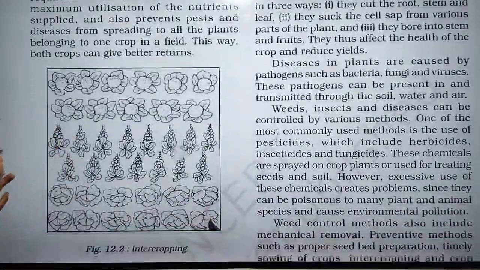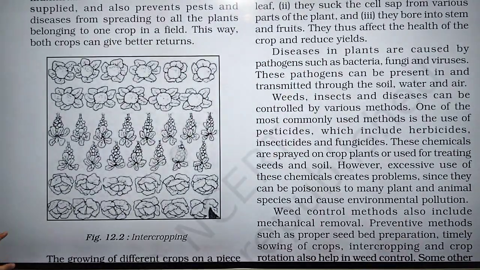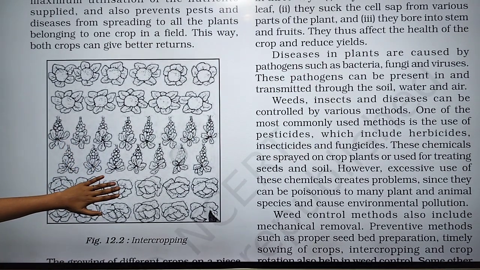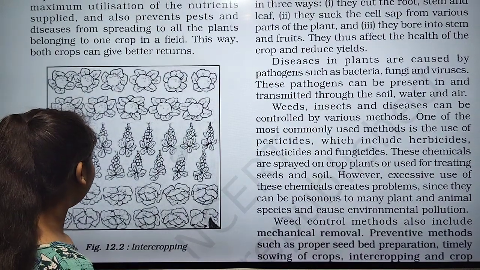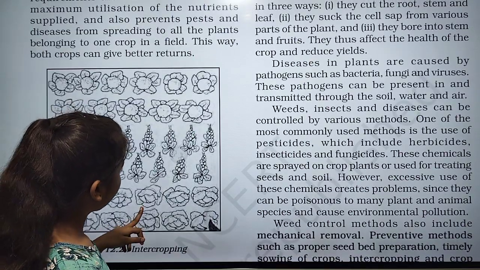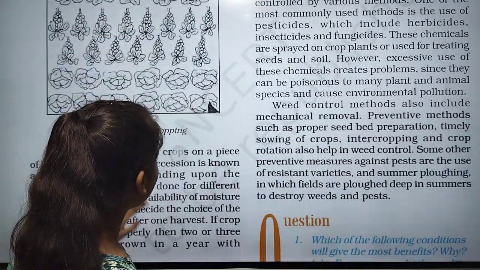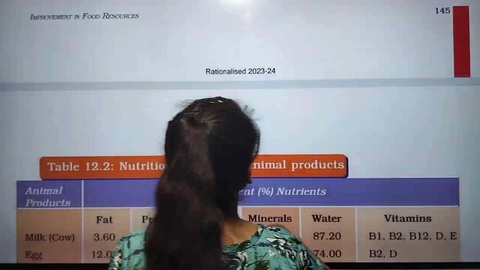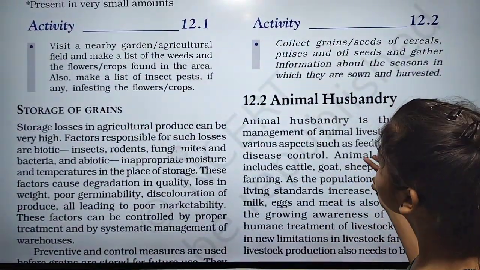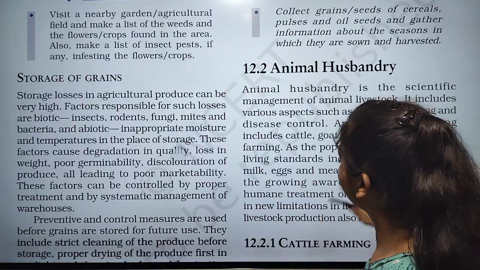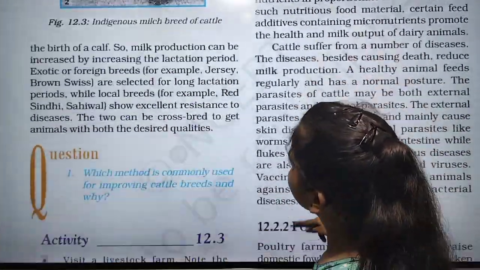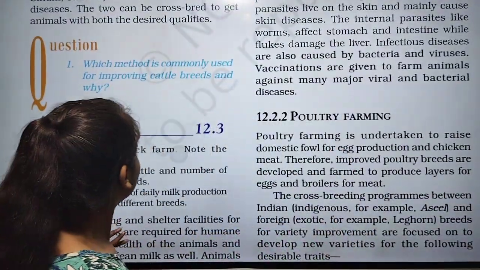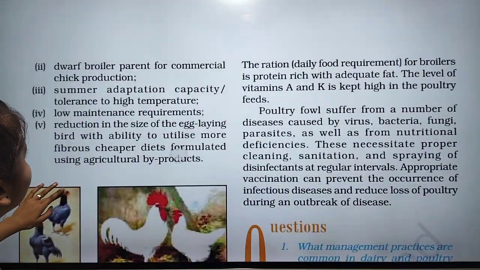And you know what intercropping is? Intercropping is when different types of plants are grown in the same land. Like here, this is, I think, grape, and this one is cabbage, cauliflower. And after that we will see animal husbandry, storage of grain, and cattle farming, and the last ones are poultry farming and bee keeping,